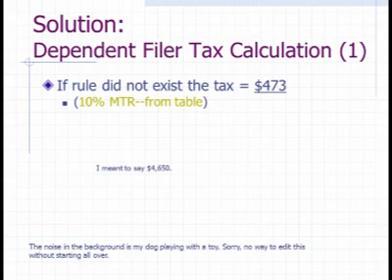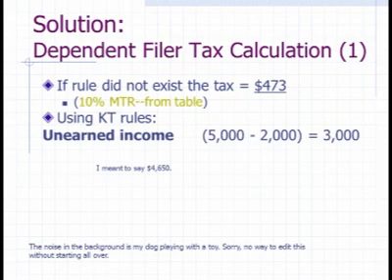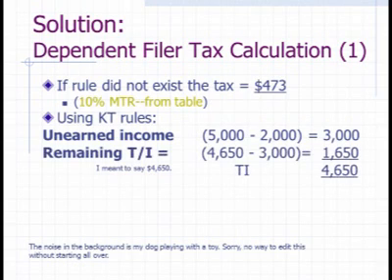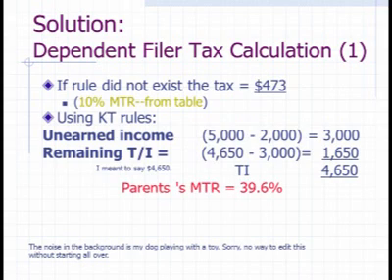Unfortunately, this is a qualifying child, and so we end up having to use the kiddie tax rules. So first of all, how much unearned income will be taxed at mom's rates? Anything in excess of $3,000. The rest of taxable income, $4,700 minus the $3,000, is taxed at junior's rates. And so the total taxable income is $4,700, with part being taxed at mom's rates, and then the rest being taxed at junior's rates.